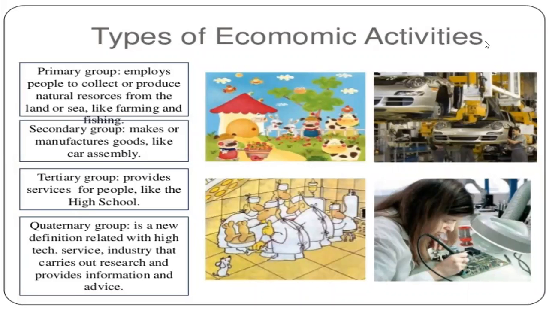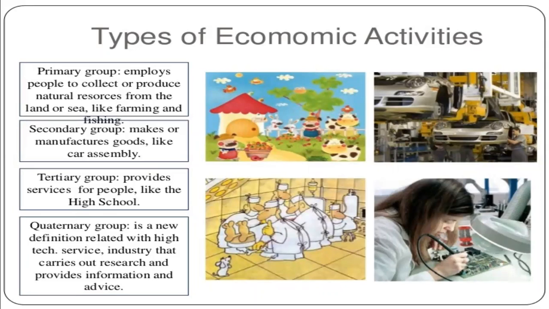Types of economic activities. We divide economic activities into three categories: primary group, secondary group, and tertiary group. Agriculture, an activity that is related directly to the extraction and protection of natural resources, is a primary activity because it is in direct contact with nature and employs people to collect and produce natural resources from the land or sea, like farming and fishing. This type of activity comes in the primary group.